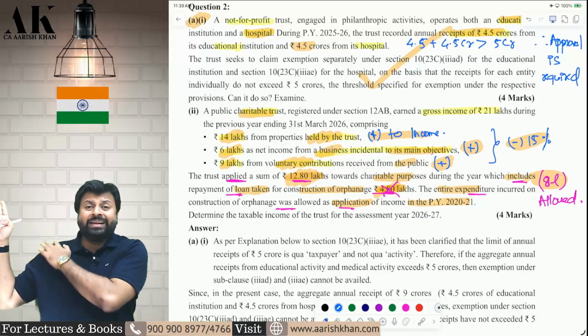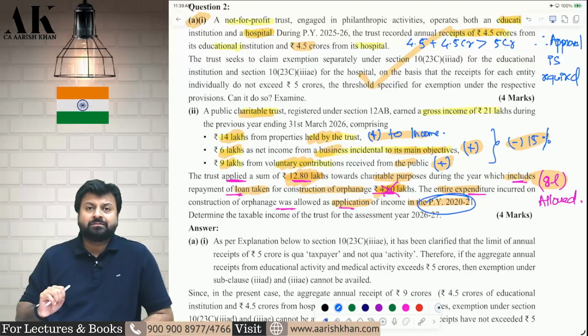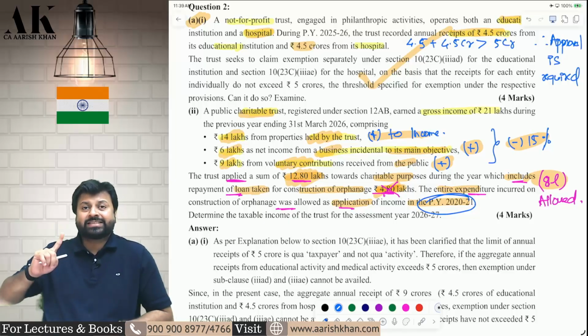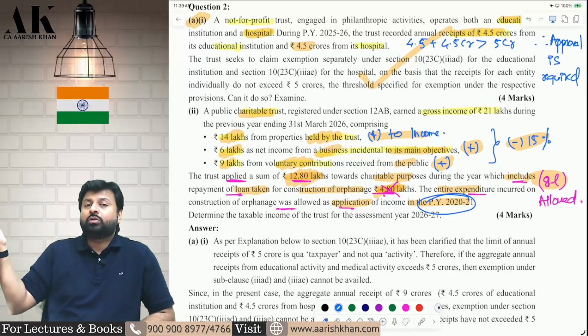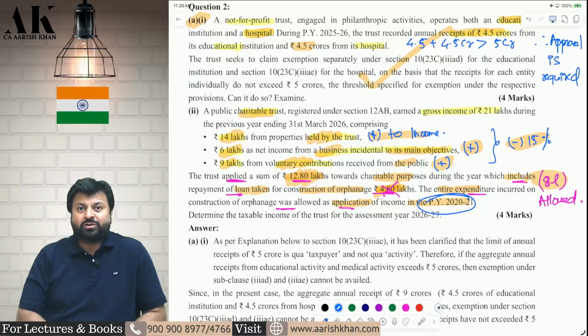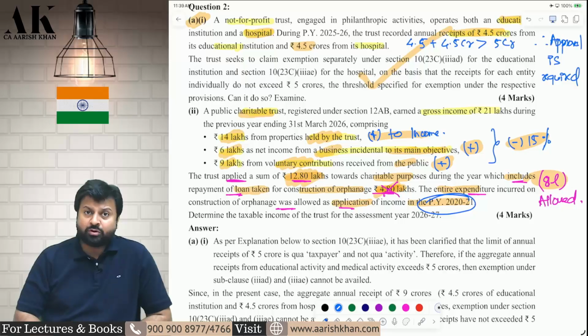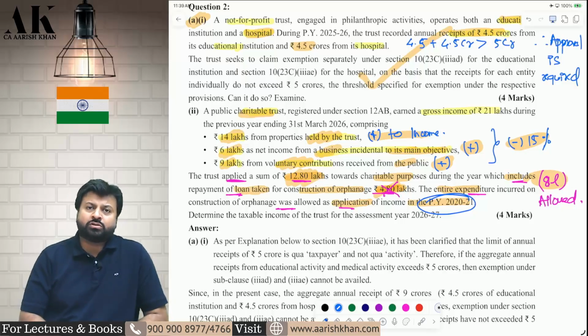If you have already taken a loan before 21, in this case you have taken the loan before 1/4/2021, correct? So at that time the expenditure was directly allowed. You do not have to repay the loan. That repayment of loan condition came after 1/4/2021. That is the reason I have mentioned very clearly in our concept book also that this amendment of loan repayment has come in Finance Act 2021.